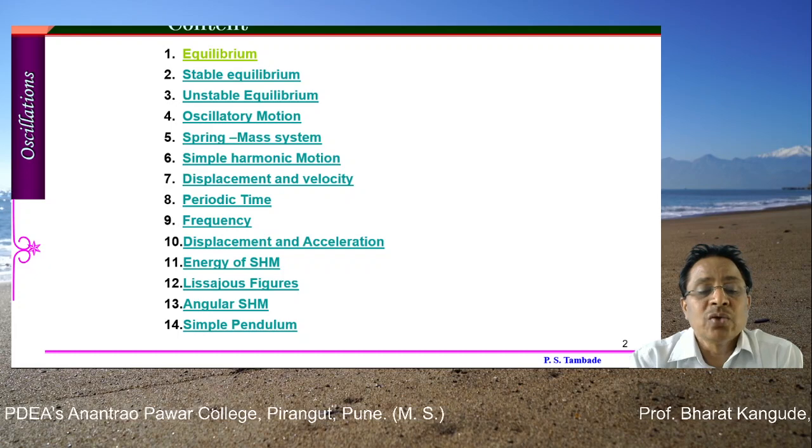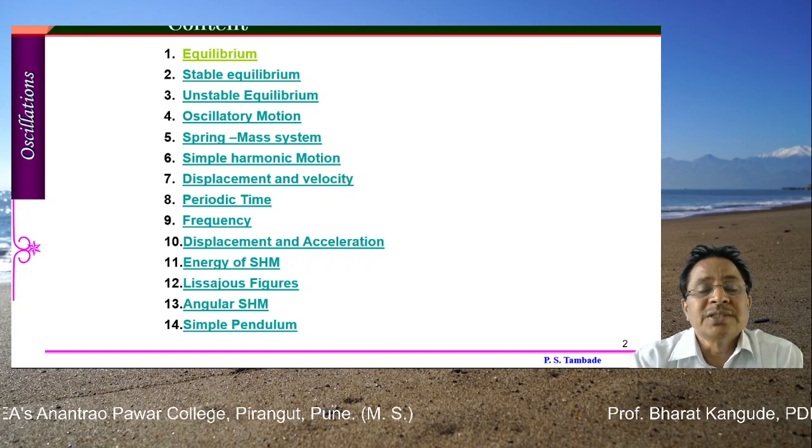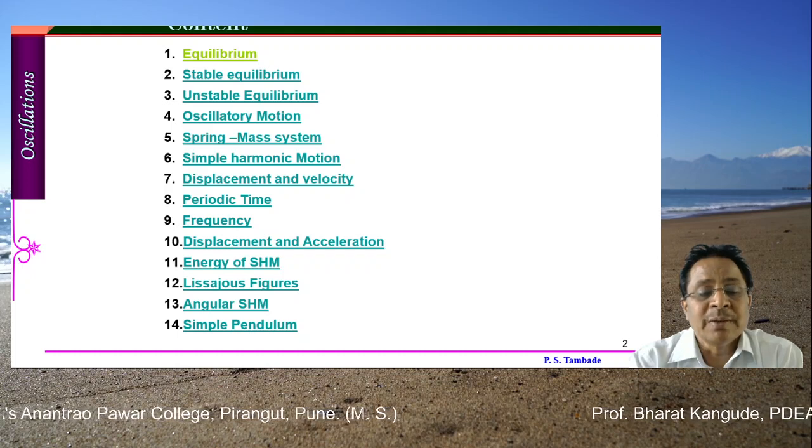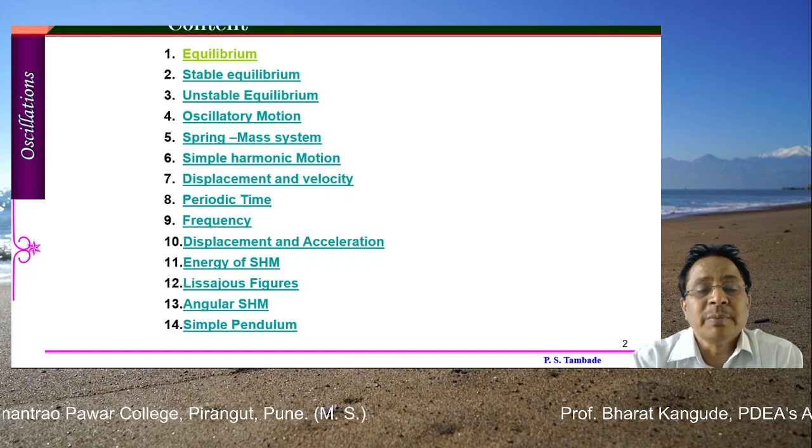And at the end we are going to see some examples of angular SHM, that is the simple pendulum, what we see in the laboratory, and another example case called the simple pendulum.